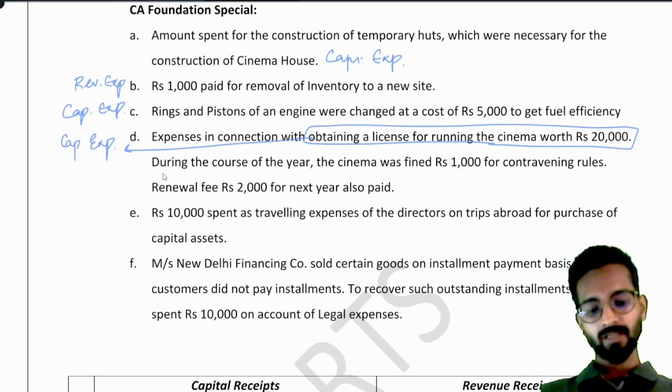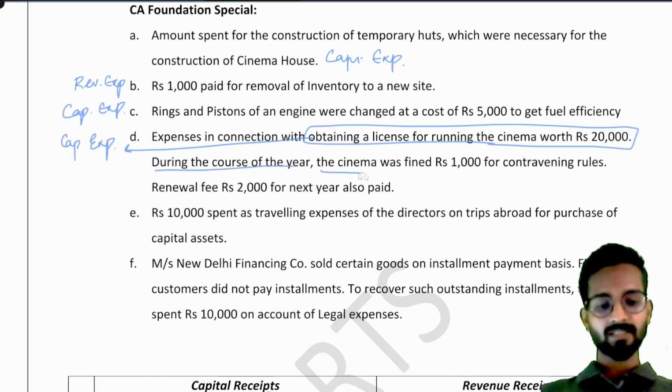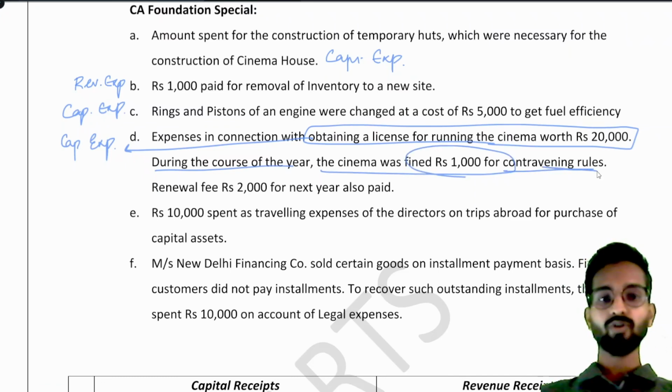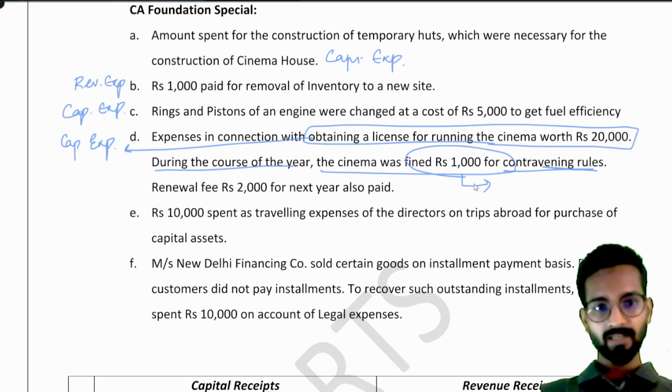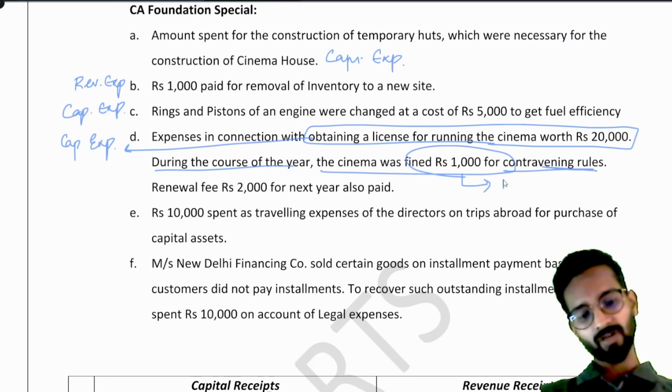Okay. Then during the course of the year, the cinema was fined 1,000 for contravening rules. Oh my God, this is the fine you have to pay. Now tell me, the fine we are paying, will it increase the efficiency of the cinema or will it increase the earning capacity of the cinema? Obviously not. So this is your revenue expenditure.